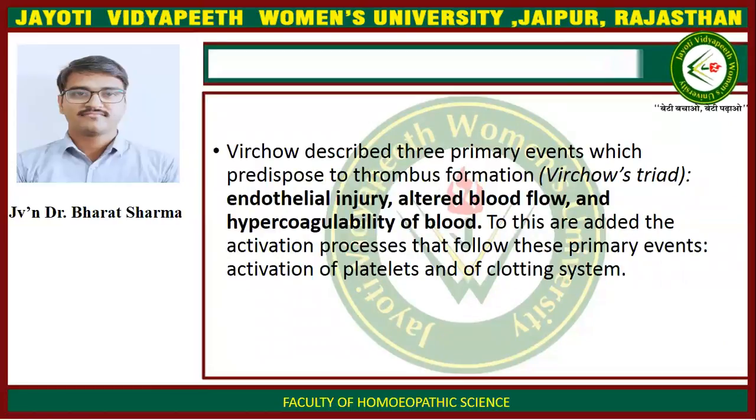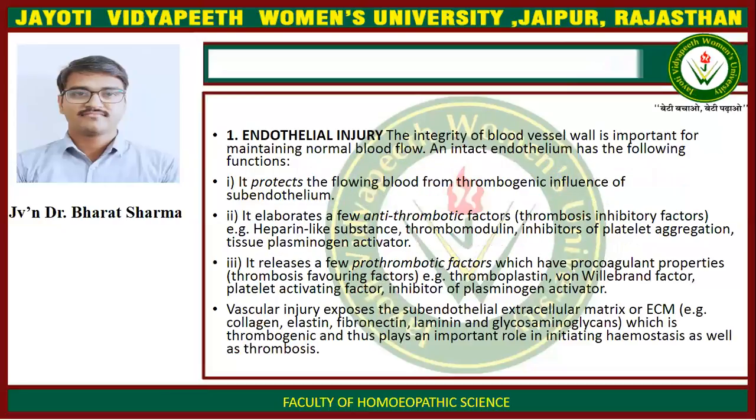Virchow described three primary events which predispose to thrombus formation, also known as Virchow's triad. These are endothelial injury, altered blood flow, and hypercoagulability of blood. To this are added the activation processes that follow these primary events: activation of platelets and of clotting system.